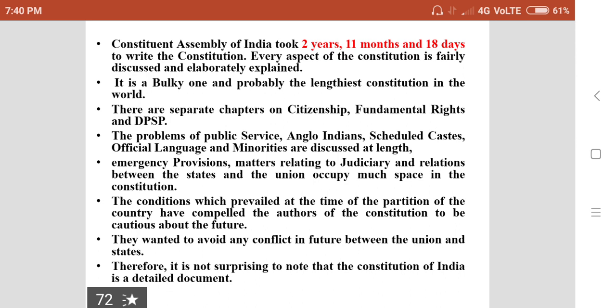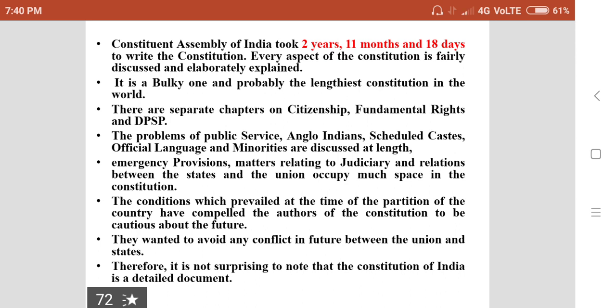The Constituent Assembly of India took 2 years, 11 months and 18 days to write the Constitution. Every aspect of the Constitution is fairly discussed and elaborately explained. It is a bulky one and probably the lengthiest constitution in the world. There are separate chapters on citizenship, fundamental rights, and directive principles of state policy.